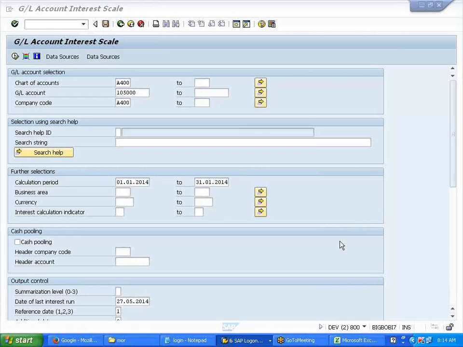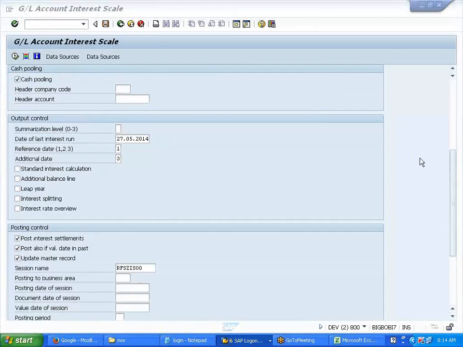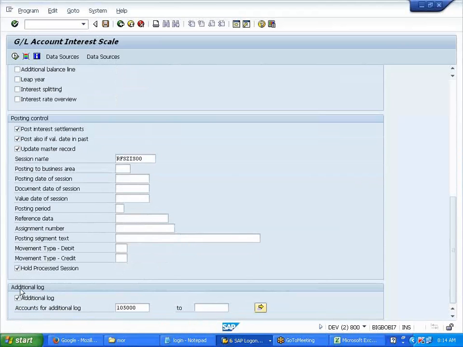Can you hear me now? Okay. Now I'm executing in the real run. Post interest settlement. If you want to hold the session, you can hold it over here. This session. I'm trying to execute.